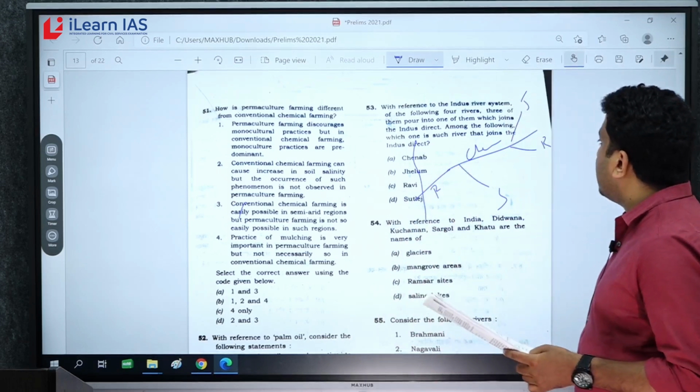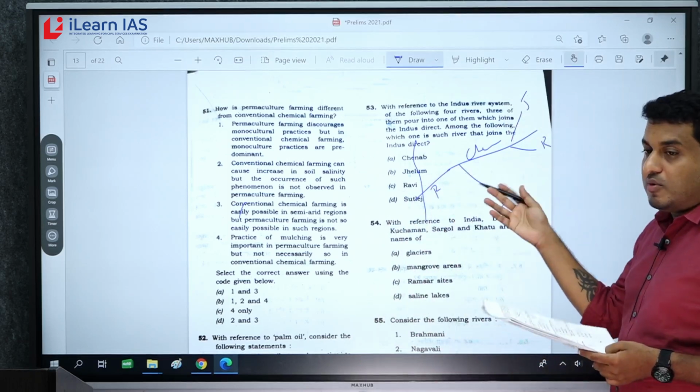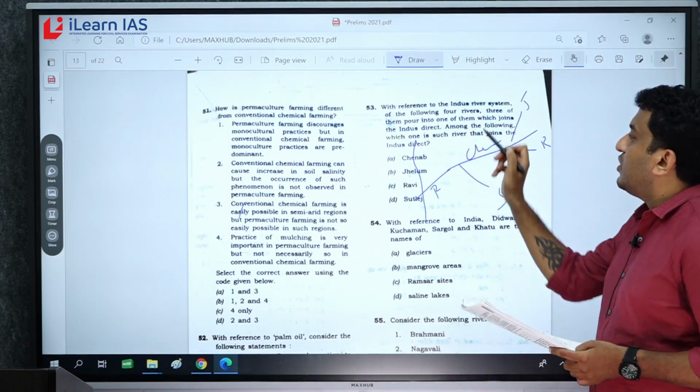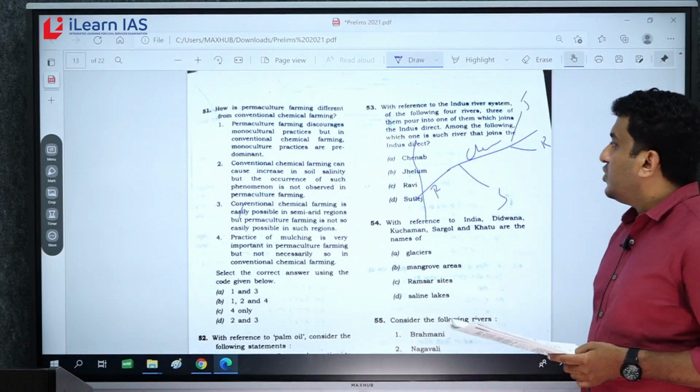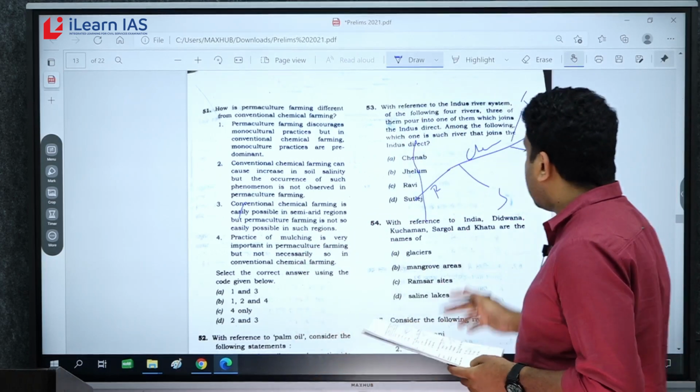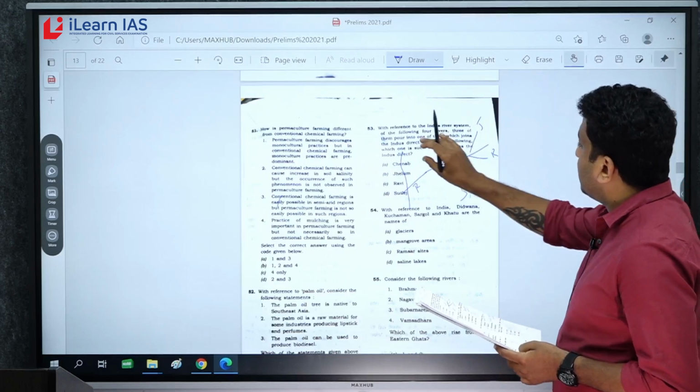It is very evident that Jhelum and Ravi definitely pour into Satluj. If you read this question, three of them pour into one of them, right? So the description given here, Chenab fits best to that description, right?